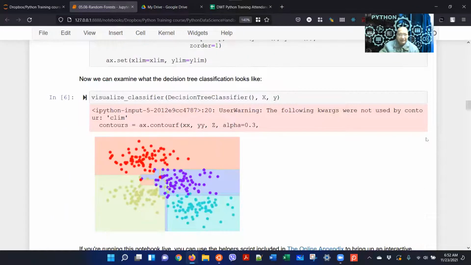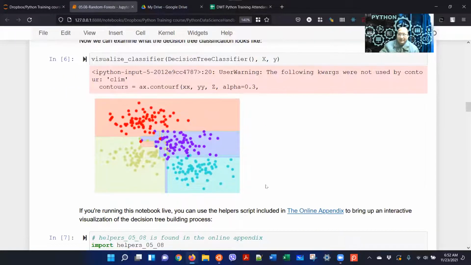So you can see here the scikit-learn decision tree ran to some level of depth. We don't know how deep it went, but anyway, this is the result of one decision tree.